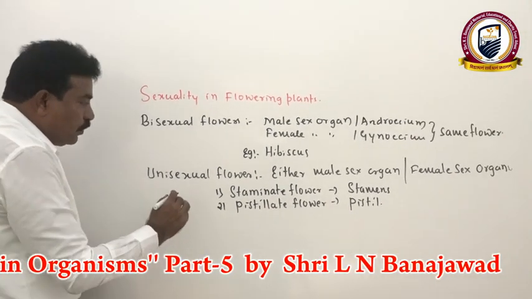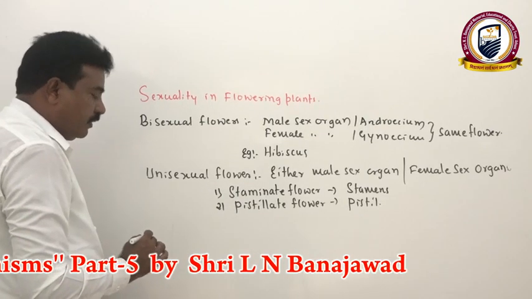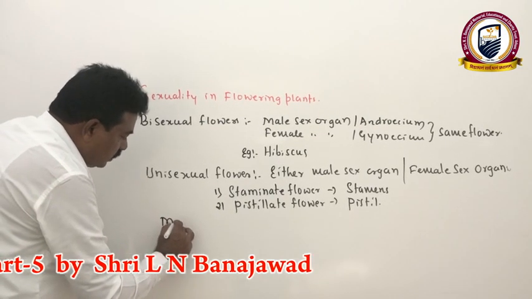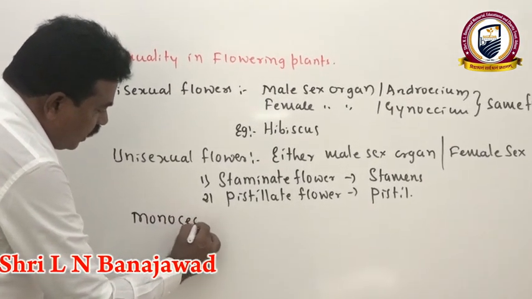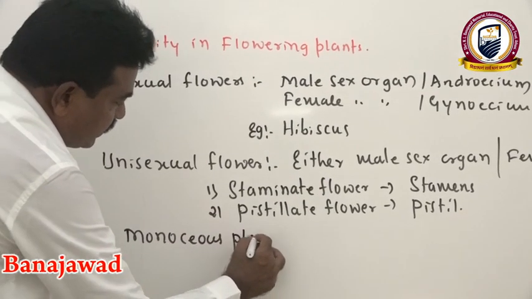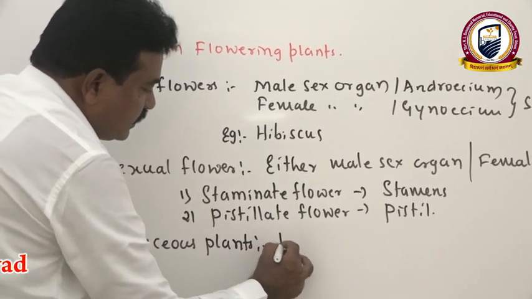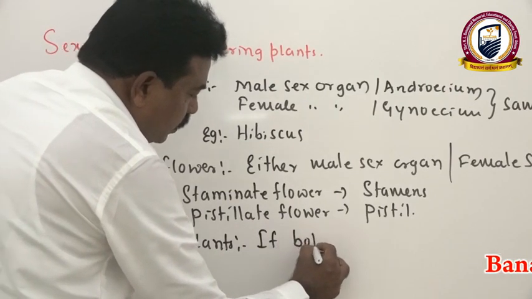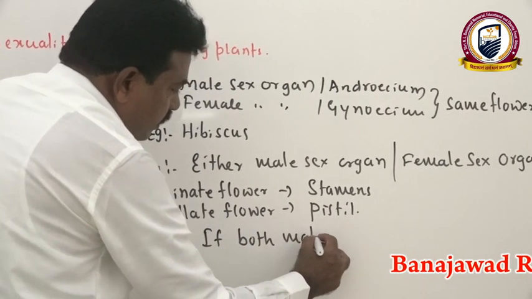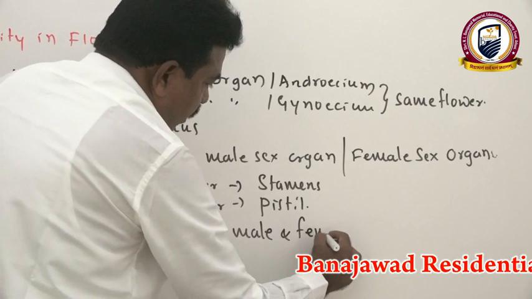Basically, if both male and female flowers are born on the same plant, we call them monoecious plants.